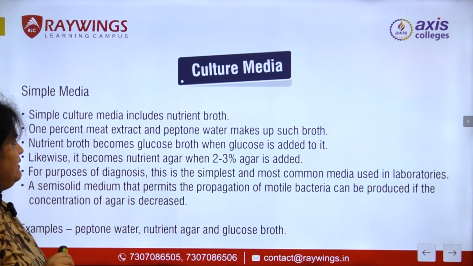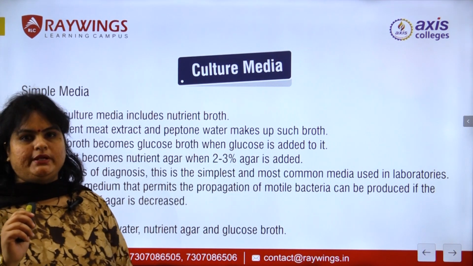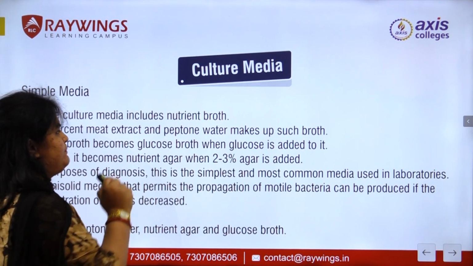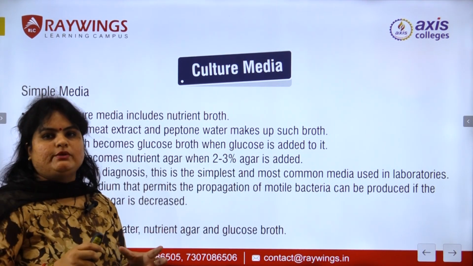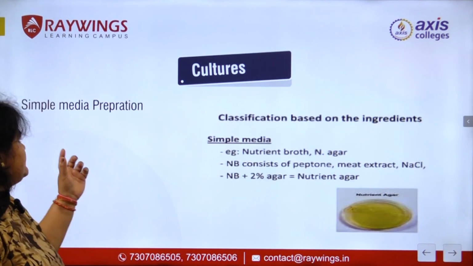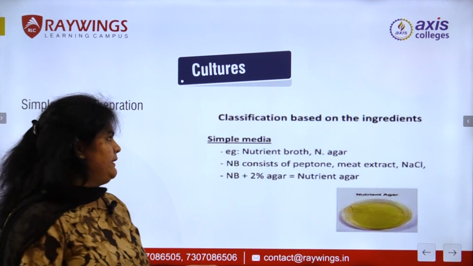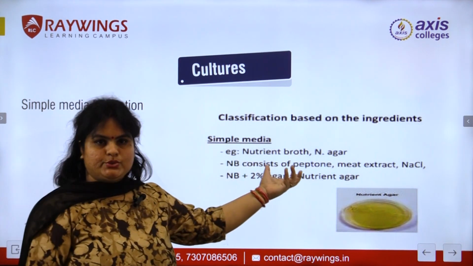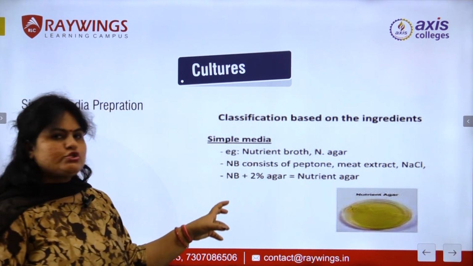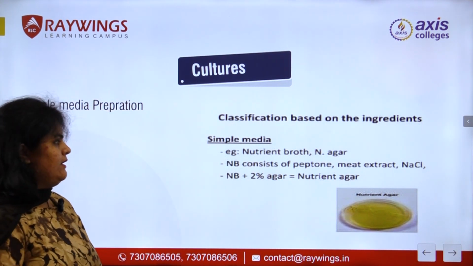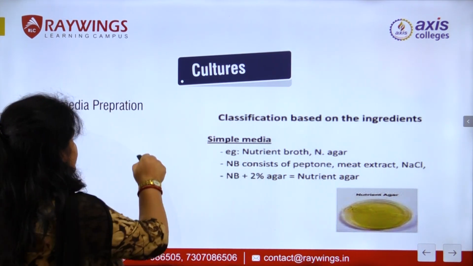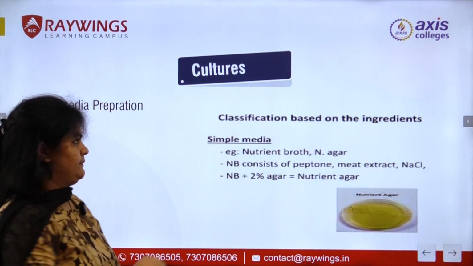So simple media includes only nutrient broth that contains meat extract and peptone water, which makes a nutrient broth for the survival of microorganisms. Next one is simple media preparation. How do we prepare simple media? So simple media contains nutrient broth, that is meat extract, and nutrient agar that consists of peptone and NaCl. All that preparation consists of nutrient agar media, which is a simple media preparation.